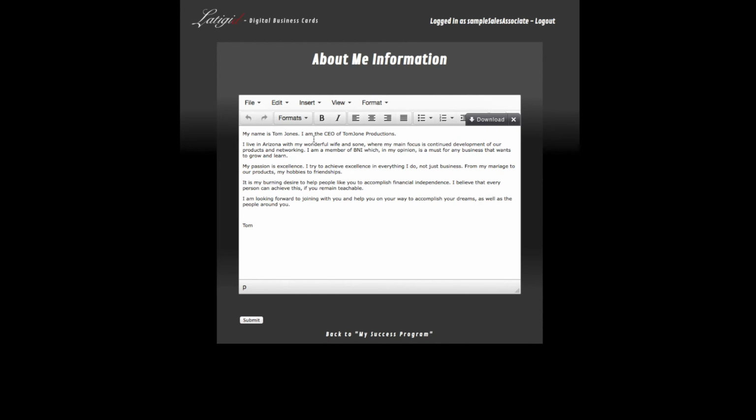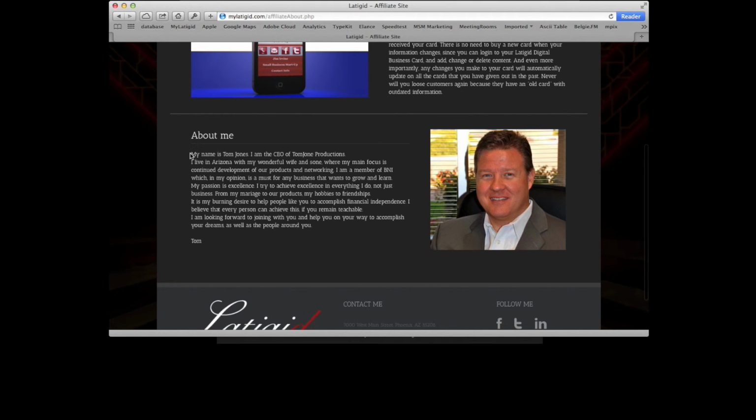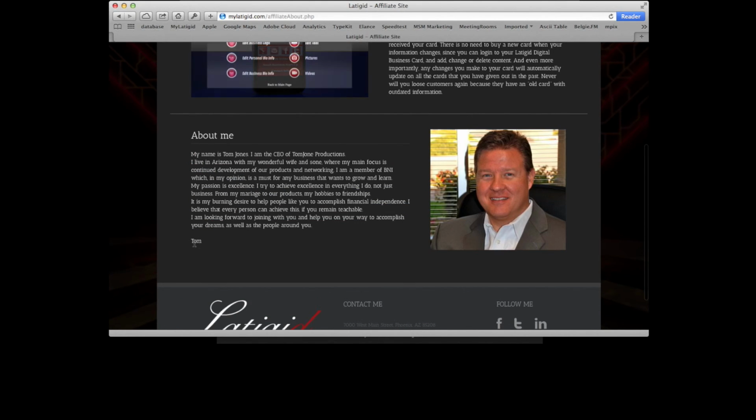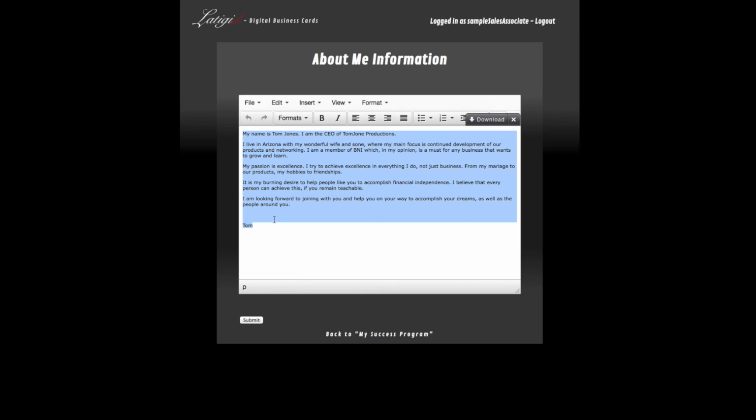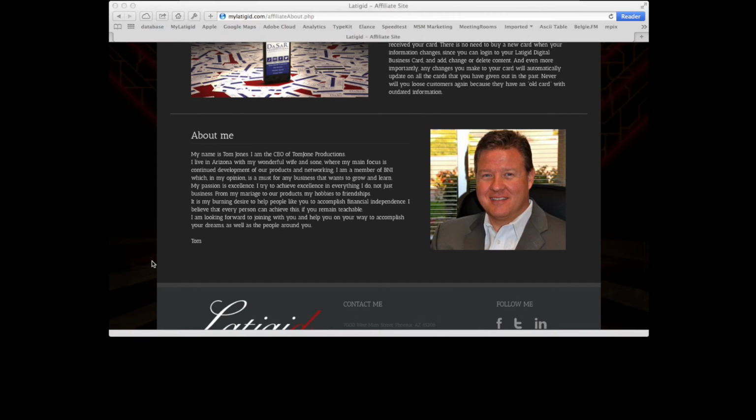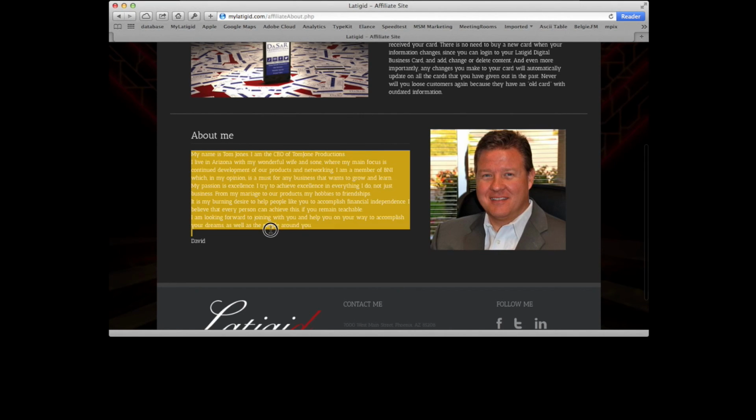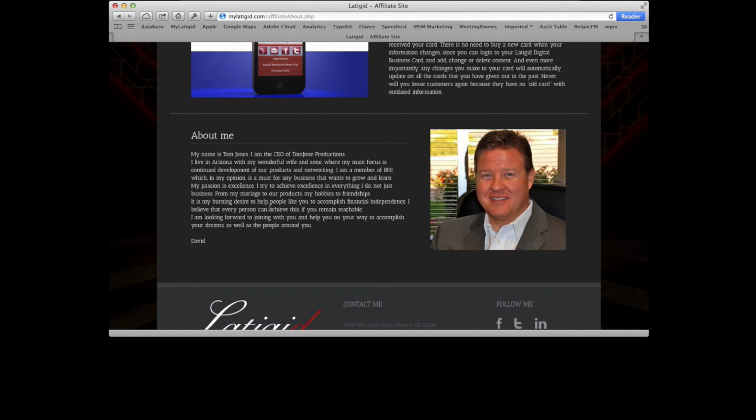When you click on that, you'll see there's a text editor, and that text is exactly the same as this text right here. So for example, I'll just change the name Tom here to David and submit that. So the moment I submit that and I go back to here and reload this page, now it says David. So I can change all of this information in that section.